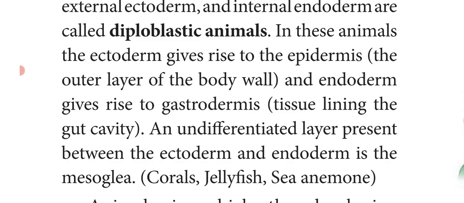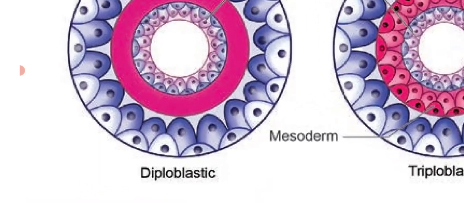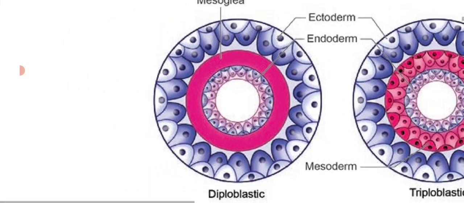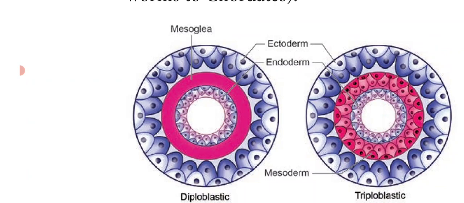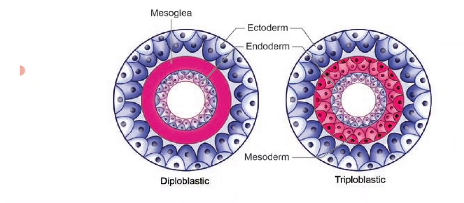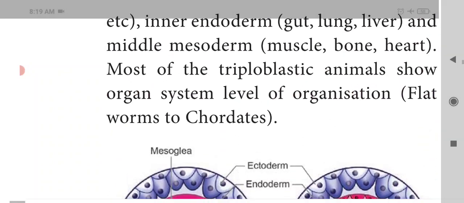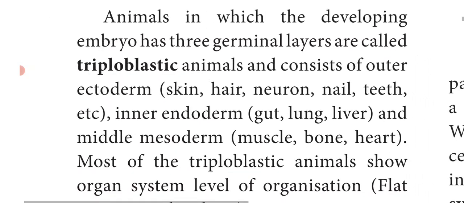Examples of these diploblastic animals are corals, jellyfish, sea anemone. Here you can see the diploblastic animals. Diploblastic means they have only 2 germ layers, that is the ectoderm and the endoderm, and no mesoderm is present.